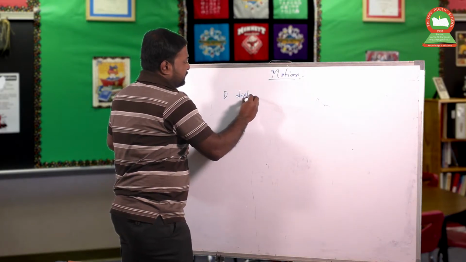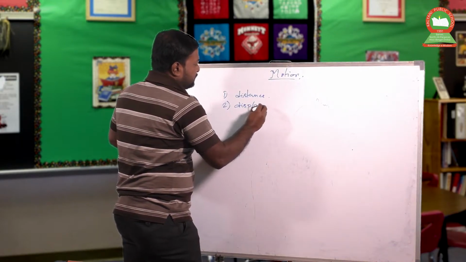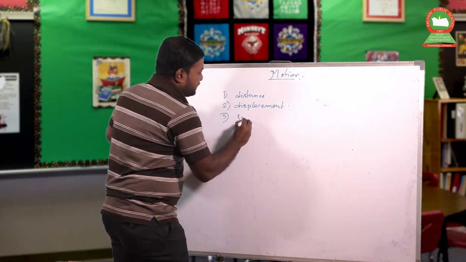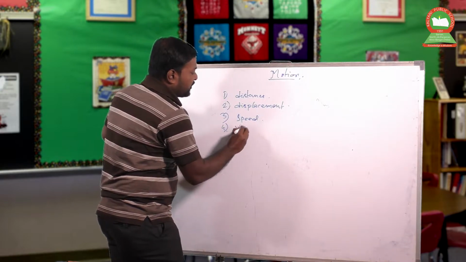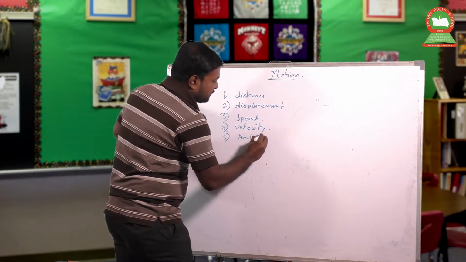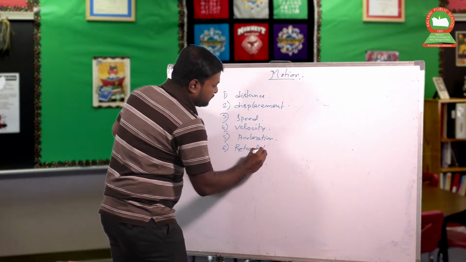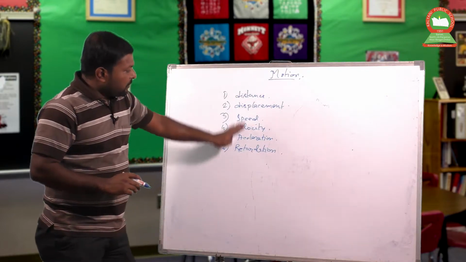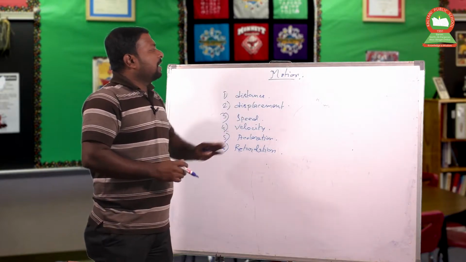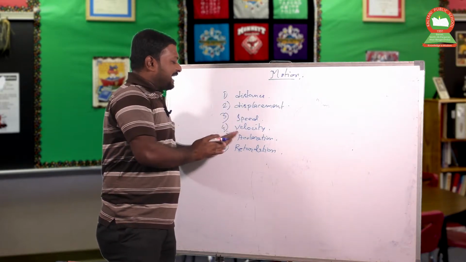distance; number 2, displacement; number 3, speed; number 4, velocity; number 5, acceleration; and number 6, retardation. So those are the variables, or the new physical quantities, which we have to know for the part motion. We have to know the displacement, distance, speed, velocity, acceleration and retardation first.